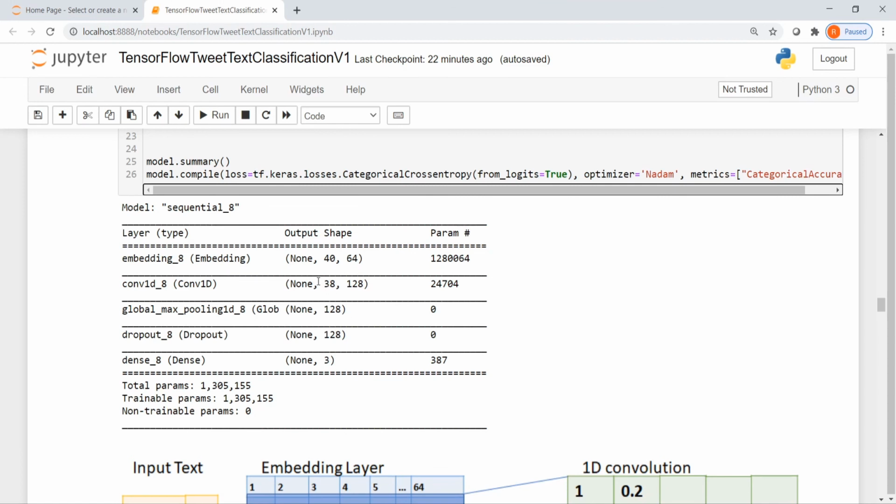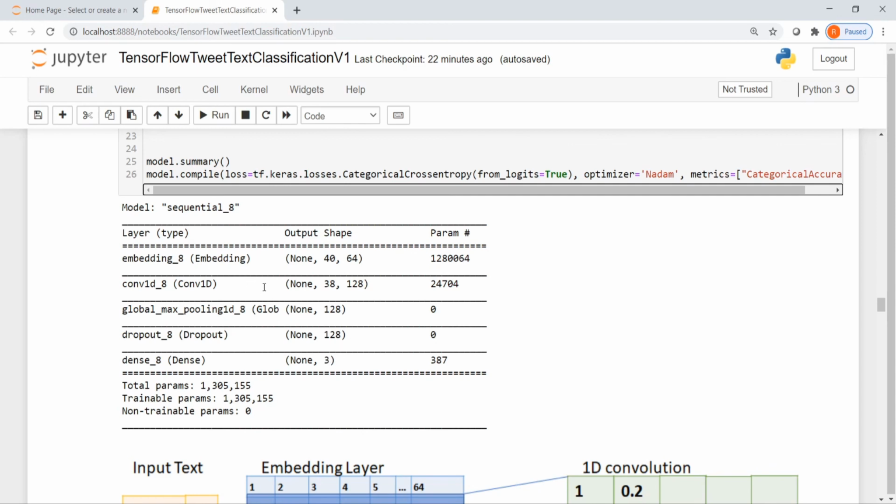The output of the convolution 1D layer is, for the 128 filters we had, each gives a 38 dimensional value as output. Then for each of these 128 filters, we take the max value over the 38 dimensions. So you have an array of size 128 with max values from the previous step. Then we have the dropout layer, which is of the same size, and then we have our output layer.